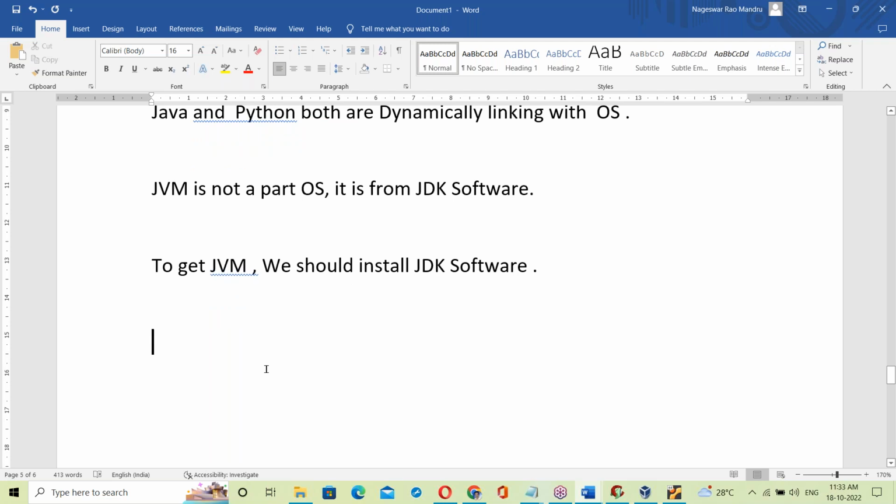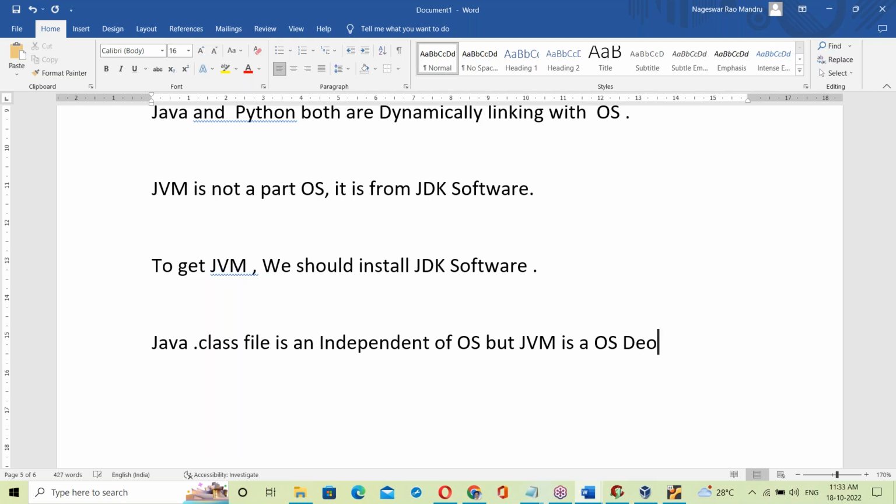Next, one more interesting point here. A Java .class file is independent of OS, but the JVM is OS dependent.